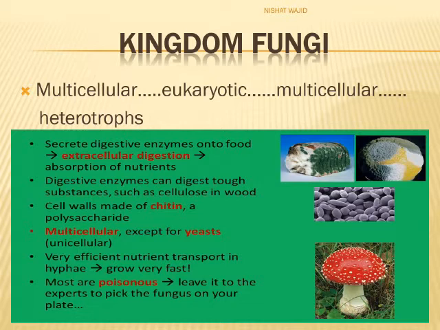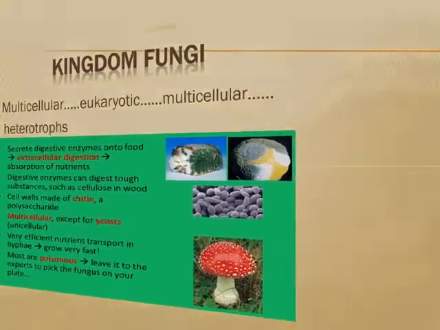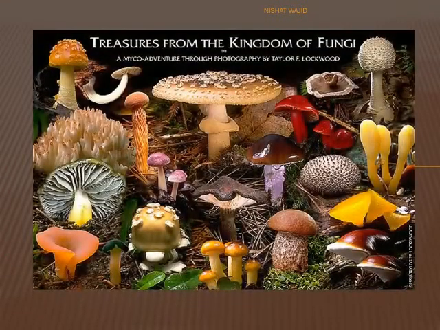Their cell wall is made of chitin, which is a polysaccharide. Fungi grow very fast as they have efficient nutrient transport. Have a look at the members of Kingdom Fungi. Some fungi are edible, but most of them are poisonous.